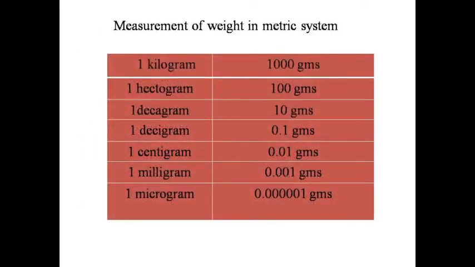1 kilogram is equal to 1000 grams, 1 hectogram is equal to 100 grams, 1 decagram is equal to 10 grams, 1 decigram is equal to 0.1 gram, 1 centigram is equal to 0.01 grams, 1 milligram is equal to 0.001 grams, 1 microgram is equal to 10 power minus 6 gram or 0.000001 gram.